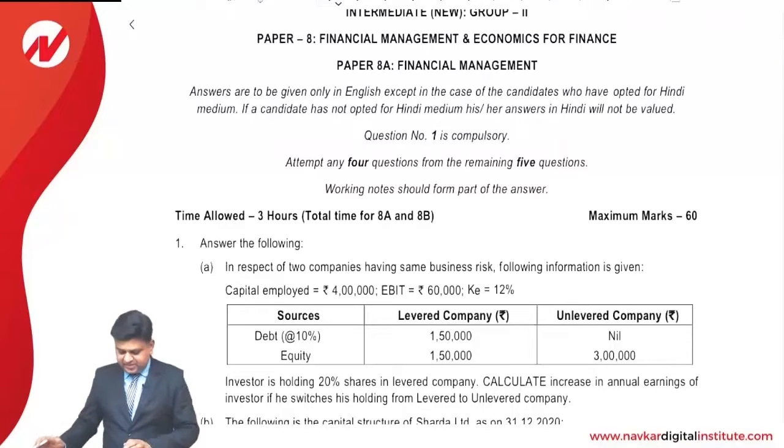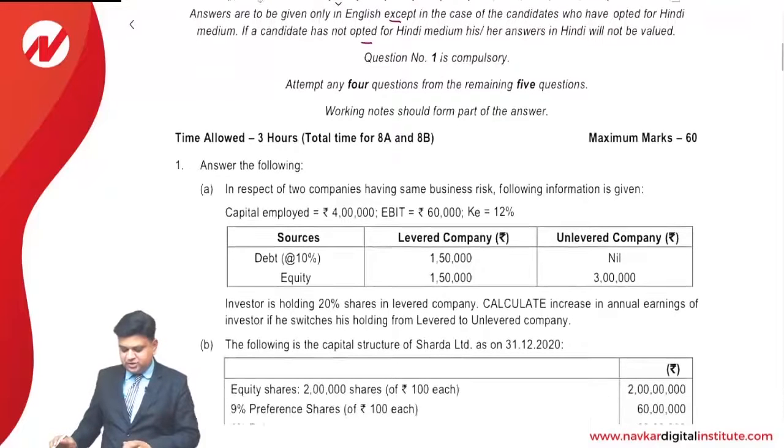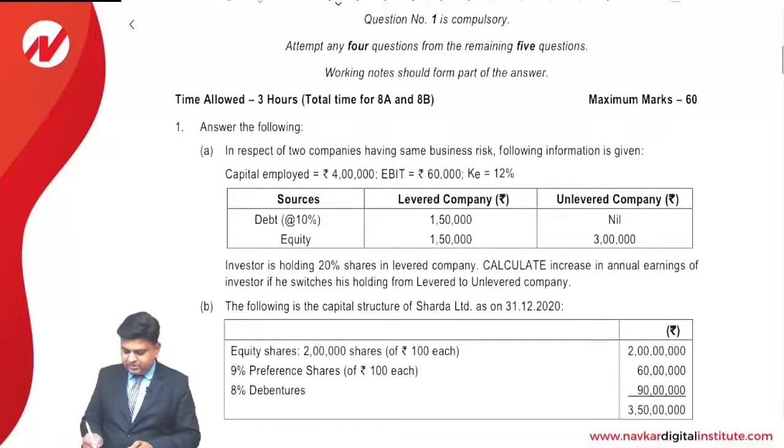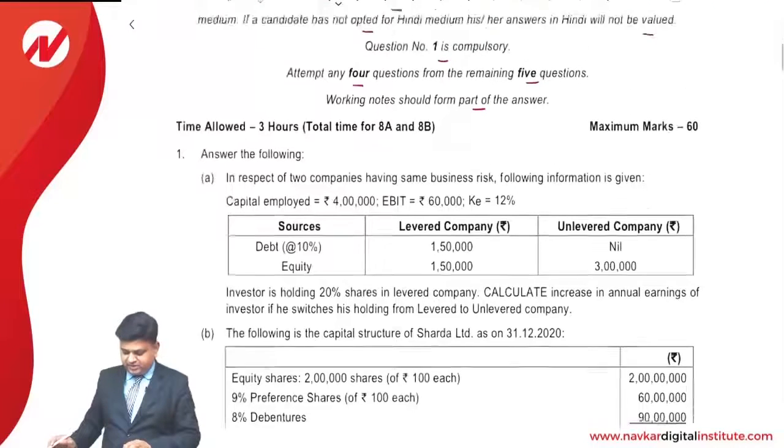I'm reading the basic instruction. Answers are to be given only in English except in case of the candidates who have opted for the Hindi medium. If a candidate has not opted for Hindi medium, his or her answer in Hindi will not be valued. Question number 1 is compulsory, and attempt any 4 questions from the remaining 5 questions. Workings should form part of answer.